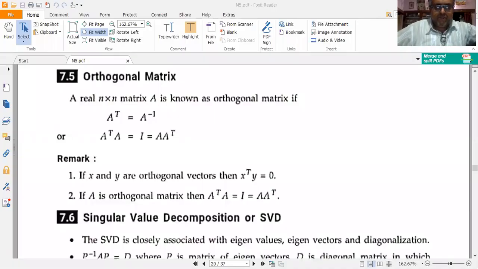Hi guys, welcome to another video lecture dealing with the singular value decomposition, SVD, of a given matrix. First, let us study what you mean by an orthogonal matrix.